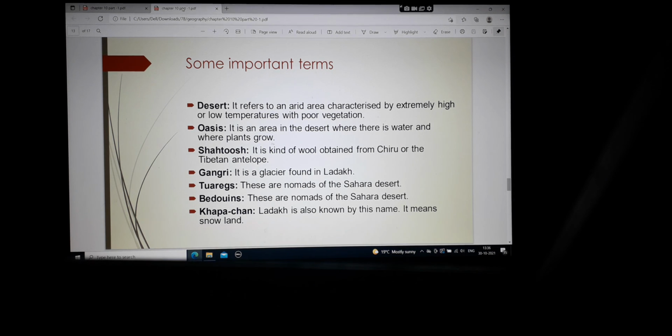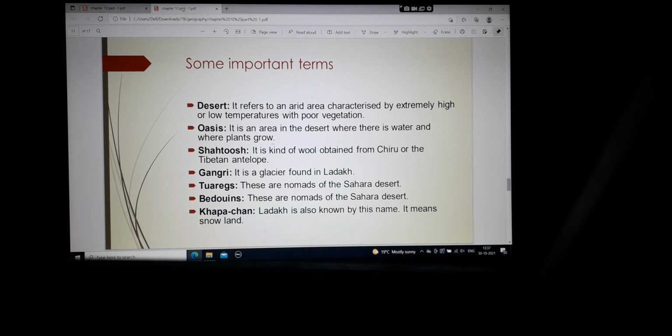Now the second term is oasis. It is an area in the desert where there is water and where plants grow. So an oasis is like a green patch in the desert, and in the oasis you will find water as well as certain plants like date trees.